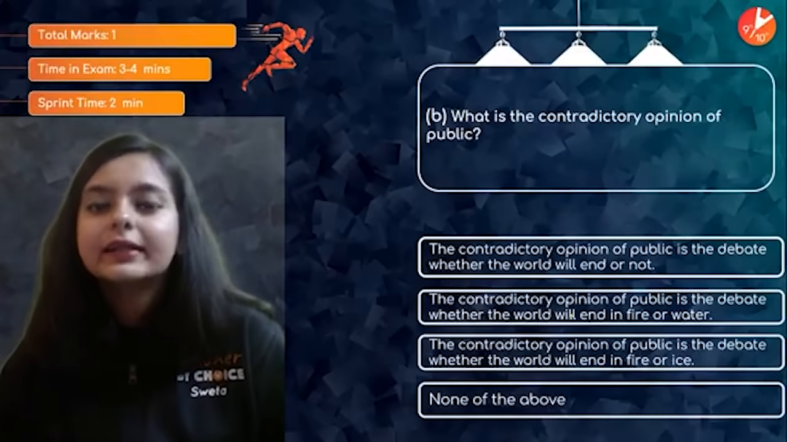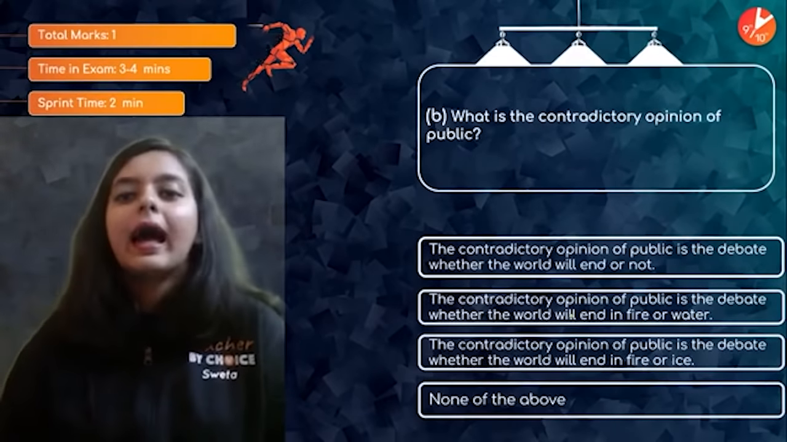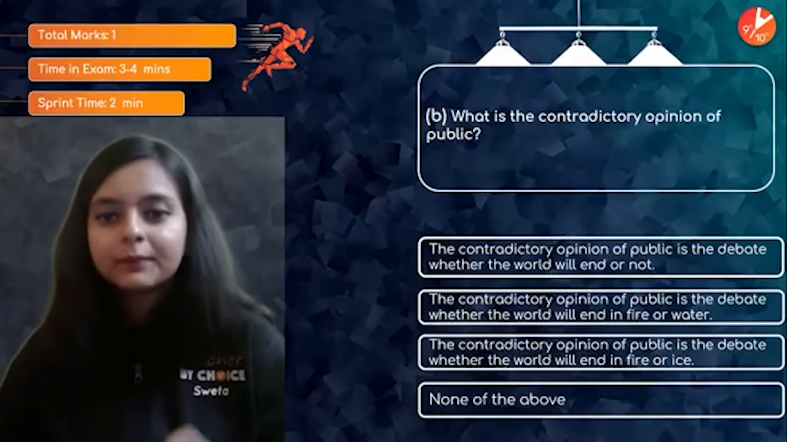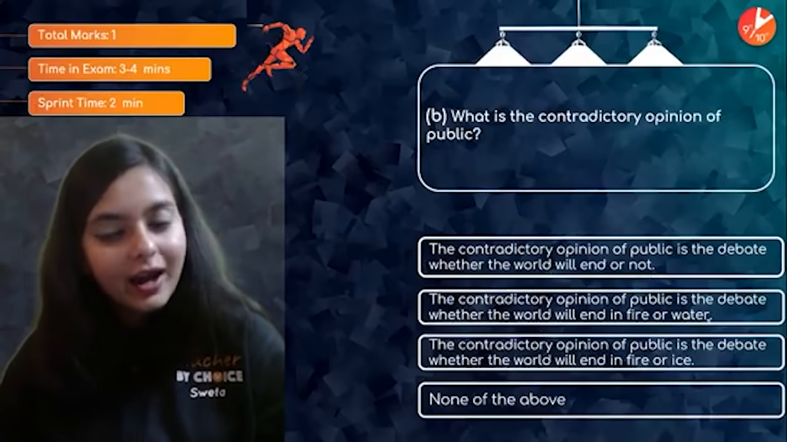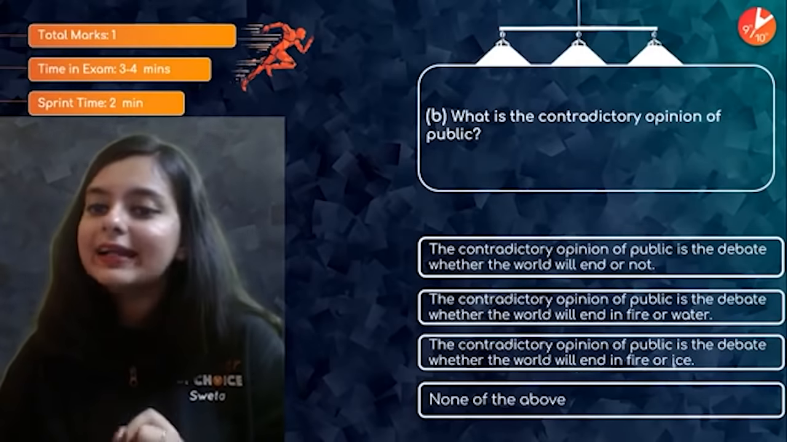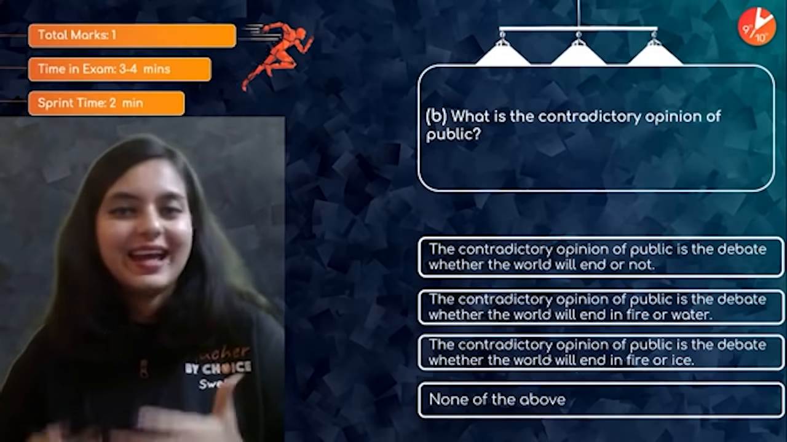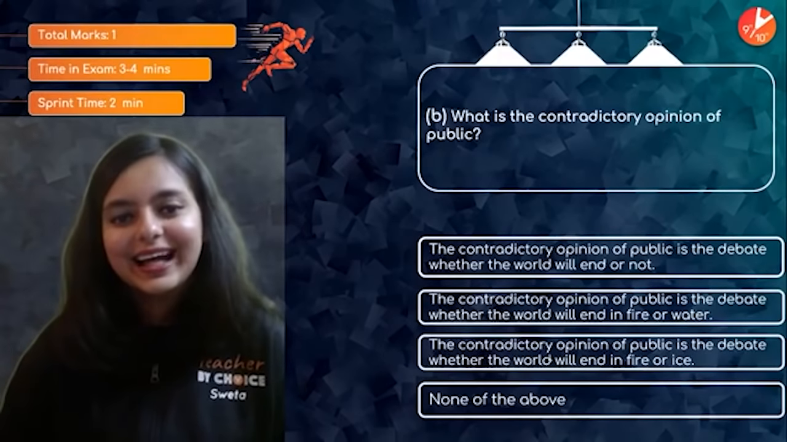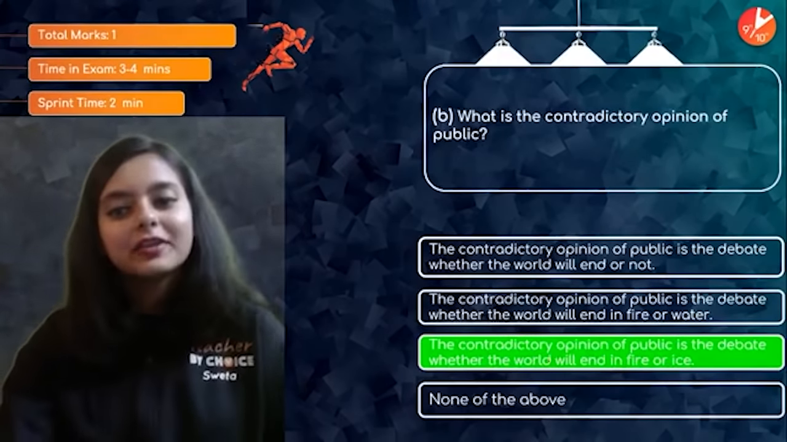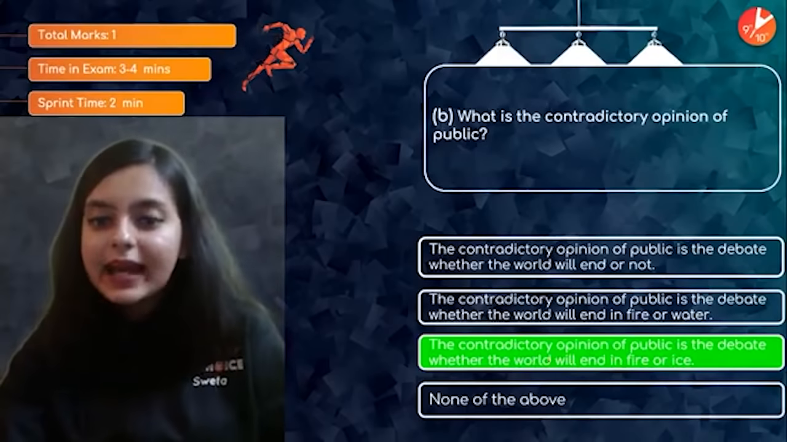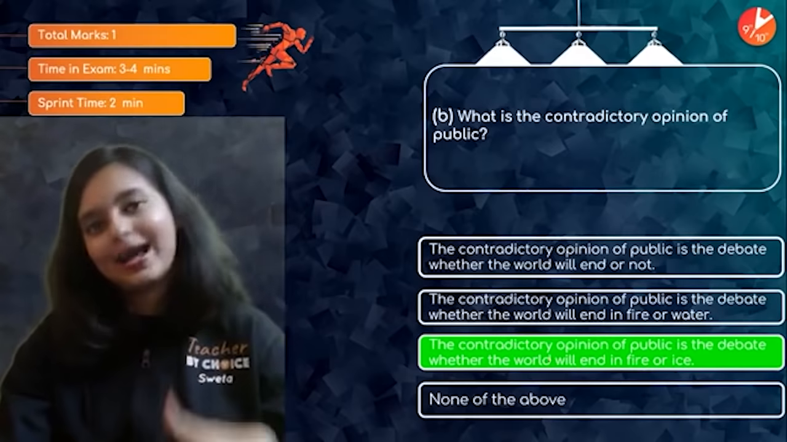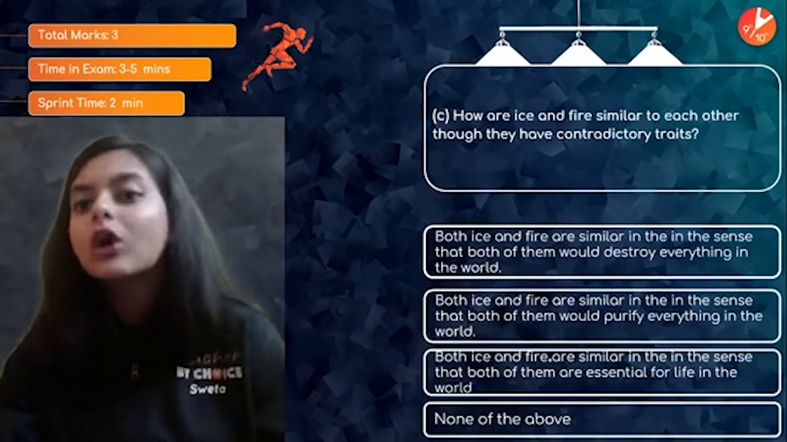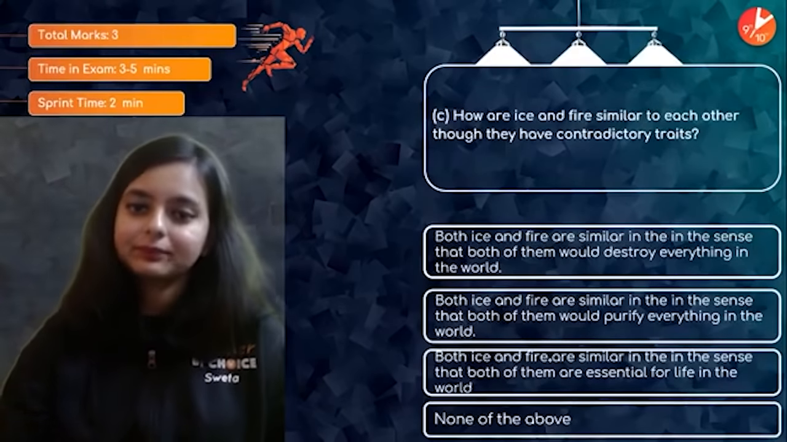What is the contradictory opinion of the public? Is the debate whether the world will end or not, whether the world will end in fire or water, whether the world will end in fire or ice, or none. Very simple. Come on, let me know the answer in the chat box. Alright, so the contradictory opinion of the public is the debate whether the world will end in fire or ice.